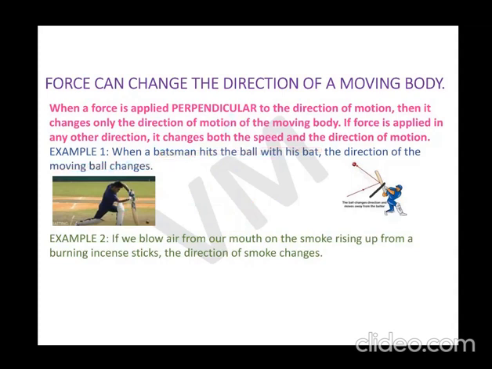Next, children, you might have done this, that to the burning incense sticks, agarbatti, when you blow air from your mouth, then the smoke direction changes, right? So this proves that when you apply force on an object, it can change the direction of the motion.